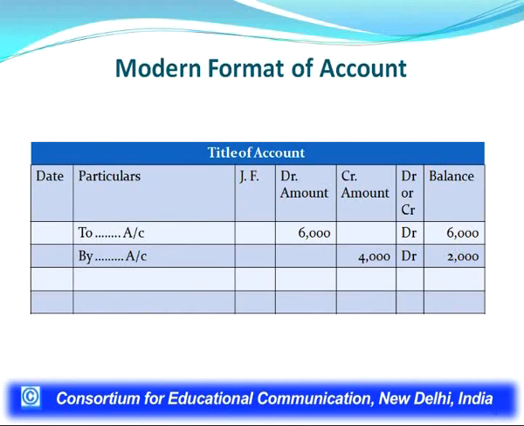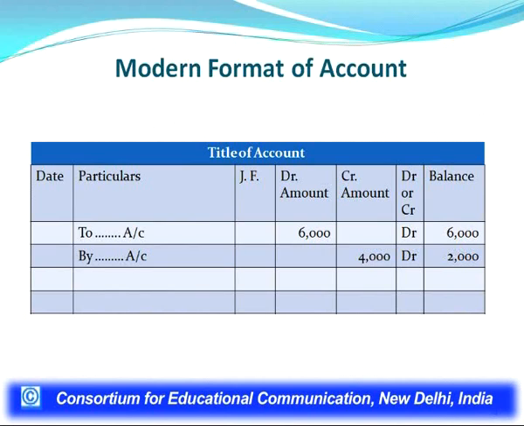There is no other transaction, so this account has a debit balance of 6,000. On the next date, a transaction has been shown on the credit side, 4,000. Once the 4,000 rupees are credited, the previous balance of 6,000 is reduced by 4,000 and now the final balance is 2,000.